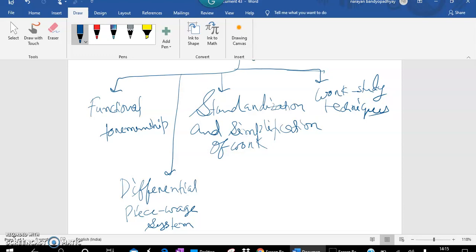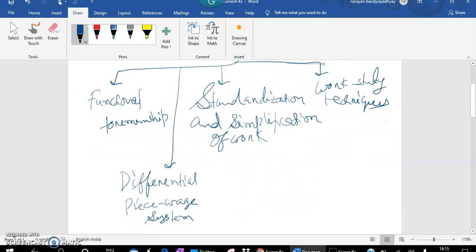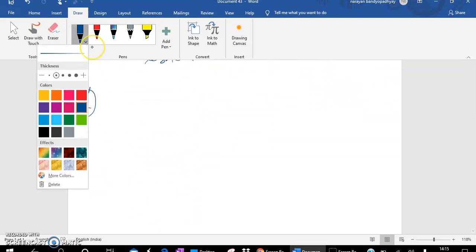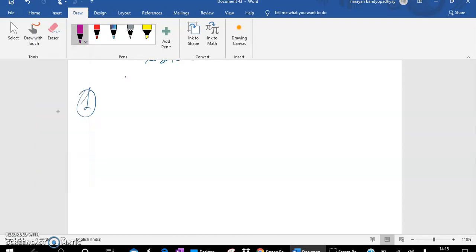One by one. At first, this was first, second, third. Due to space, I have written here the fourth point. So at first, let us study about which one? Functional foremanship.